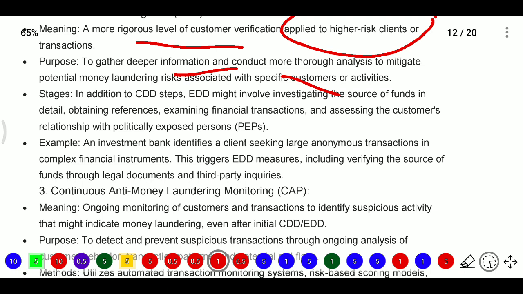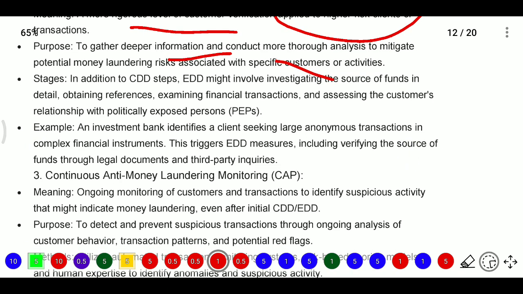The stages are in addition to the CDD steps. In addition to those CDD steps, EDD might involve investigating the source of funds in detail, obtaining references, examining financial transactions, and assessing the customer's relationship with politically exposed persons, that is PEPs. Politically exposed persons carry more risk, so for those persons we will conduct EDD.